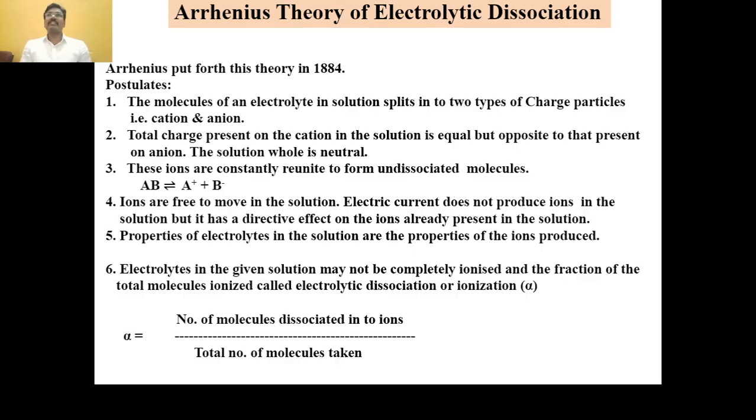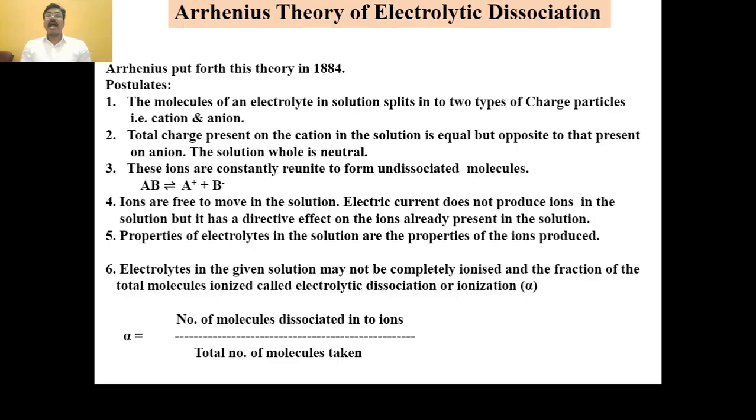Sodium chloride is a strong electrolyte, so it is completely dissociated. But if any electrolyte is dissolved in aqueous solution, it may not be completely ionized. If we add 50 or 100 molecules of a particular electrolyte, those molecules may not be completely ionized into cations and anions. Only a fraction of the total molecules gets ionized, maybe 25 or 30 out of 50.